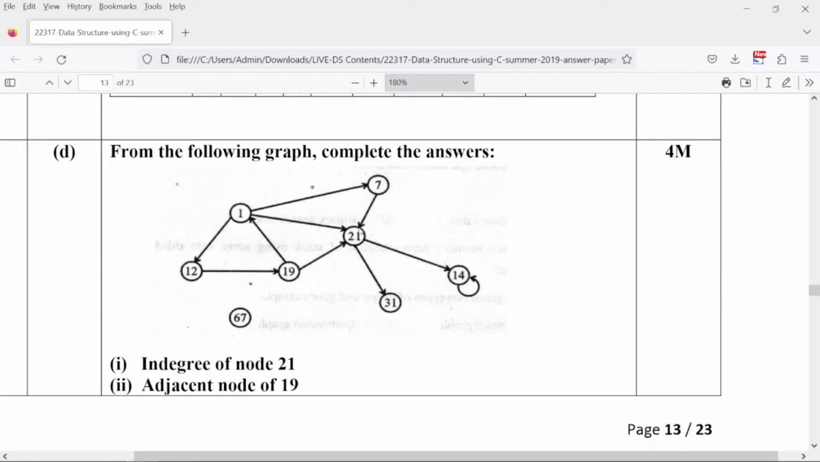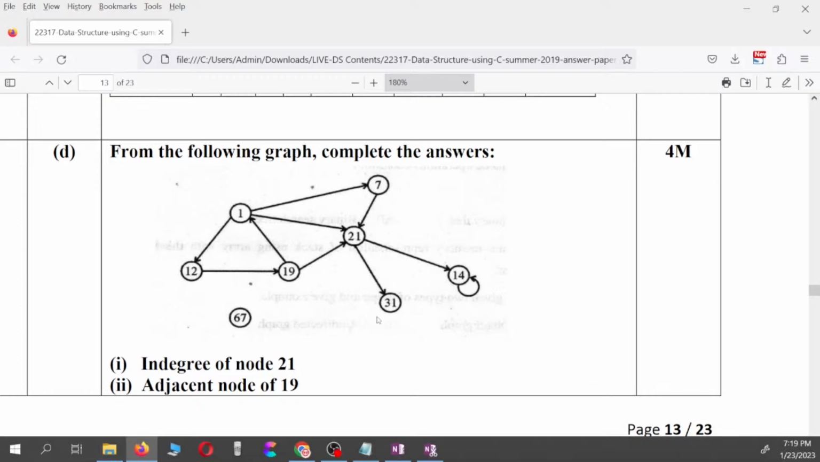Good. So in degree of node 21 is, in degree means you have to just specify the count, students, and not the node numbers. You have to just specify the count. So how many nodes are coming into 21? One is coming from here, one from here and one from here. It's coming from 19, it's coming from 1, it's coming from 7, right? So its in degree is 3, right?